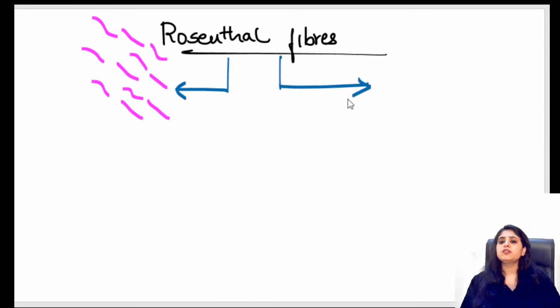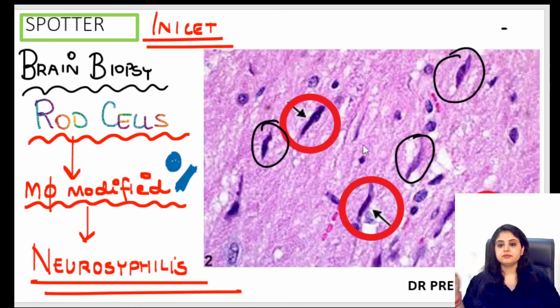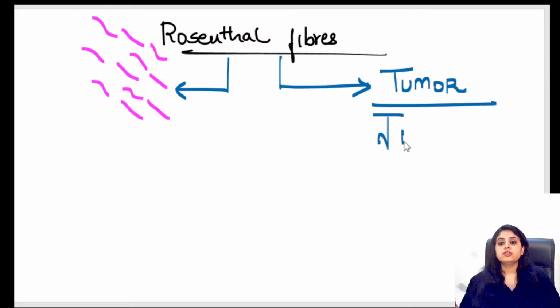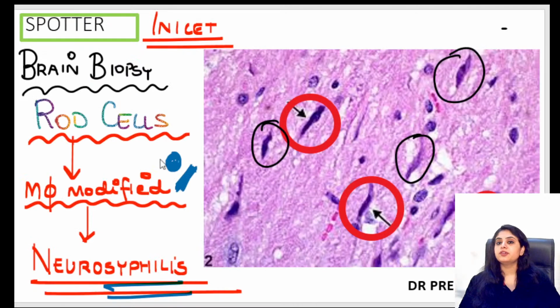And if you were talking about Rosenthal fibers, the first thing that I mentioned was that this is not a tumor. When I showed you this picture, I said it is something called an infective etiology. Then why did you think of Rosenthal fibers? Because Rosenthal fibers are very famous in a tumor. Which tumor are you talking about? Juvenile pilocytic astrocytoma. JPA, juvenile pilocytic astrocytoma. So the first thing that I mentioned over here was that it's not a tumor. If I said it's not a tumor, you shouldn't have thought of the Rosenthal fibers in the first place.